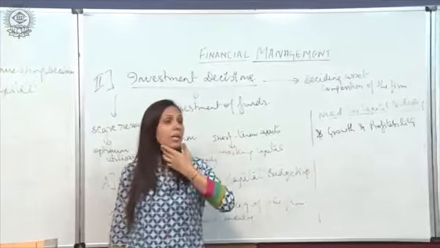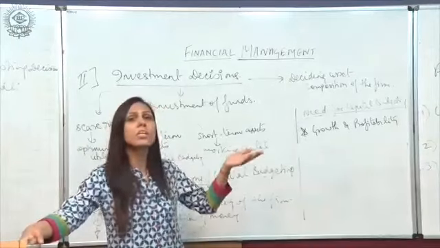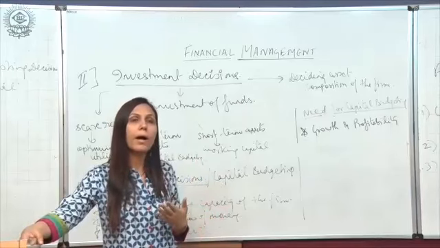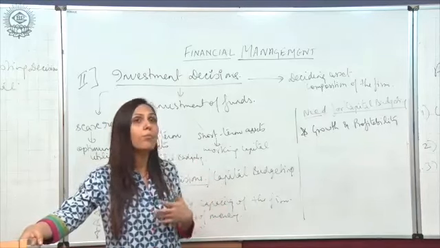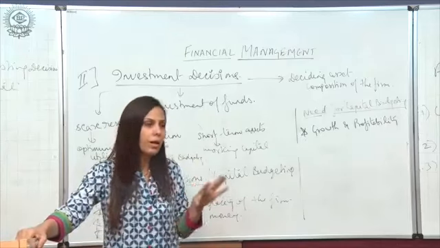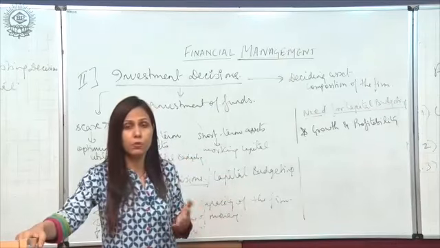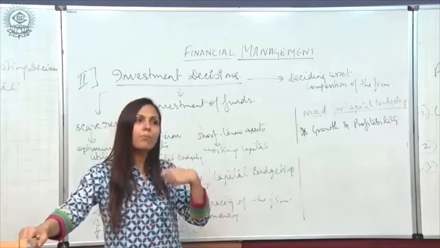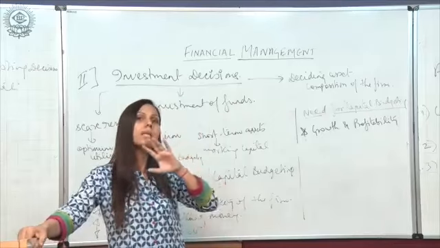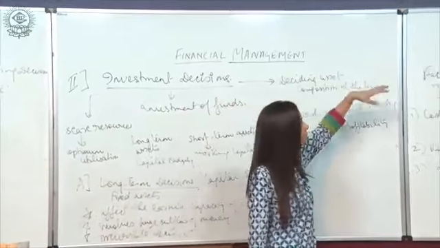Why does a company have to invest in fixed assets? What is the need of capital budgeting? Obviously, if I am buying a new building, more furniture, or more land, why? It only happens when a company is growing. Capital budgeting is required for expansion, for diversification, for growth. If we are buying more and more fixed assets, it shows that a company is actually growing and expanding. So for the expansion purpose we require capital budgeting.